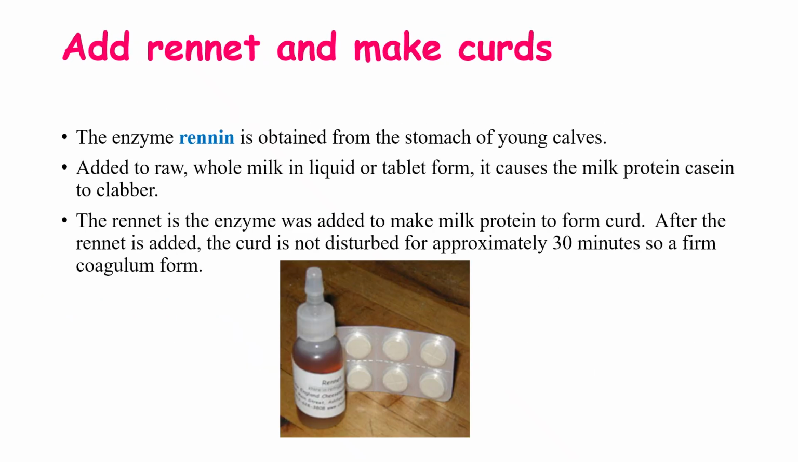Add rennet enzyme and make curds. The enzyme rennin is obtained from the stomach of young calves. It is added to raw or whole milk in liquid or tablet form, and it causes the milk protein casein to clabber, that means to coagulate together. The rennet is an enzyme that is added to make the milk protein form curd. After the rennet is added, the curd is not disturbed for approximately 30 minutes, so a firm coagulation forms.